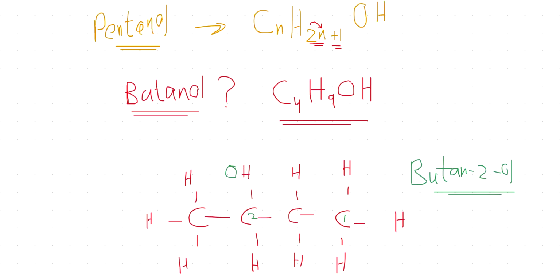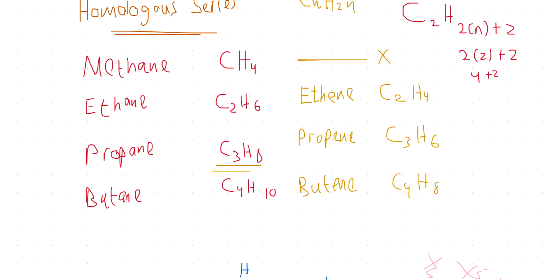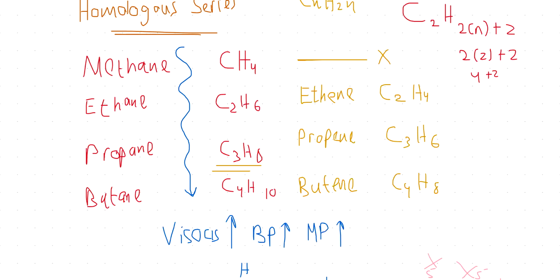So in a homologous series, all of them would have the same chemical properties, but obviously they would all have different physical properties. As the number of carbon atoms increases down the group, they become more viscous. Viscous means thick. As the number of carbons increases, their boiling point would also be higher. Their melting point would also be higher. Their density would also increase.